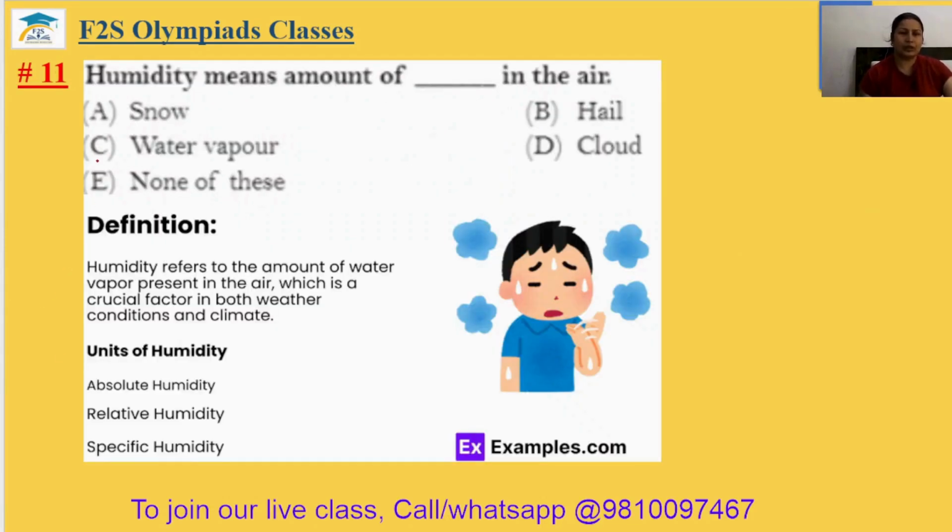Question number 11. Humidity means amount of gas in the air. The humidity means amount of water vapor present in the air. It is in the option C. 11th answer will be C.